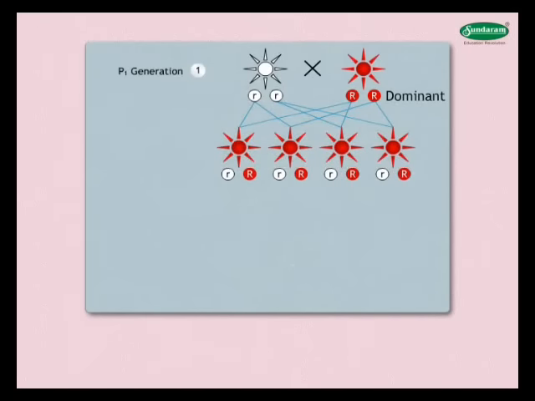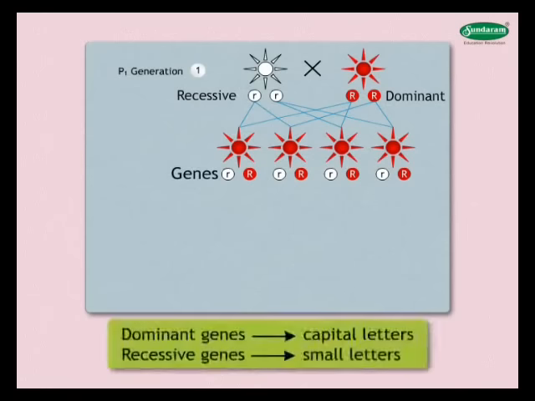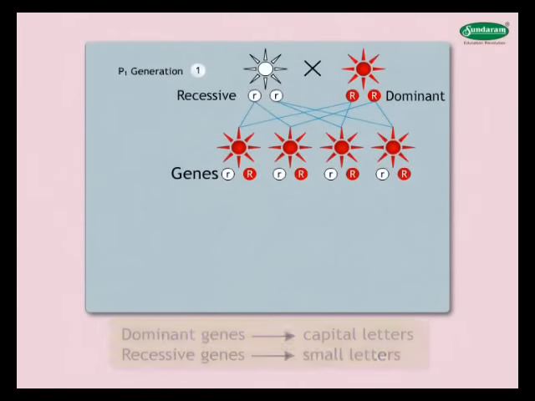White flowers were termed as recessive as this character was not exhibited in the next generation. Mendel stated that the factors responsible for these traits were present in pairs. Today we call these factors as genes. Dominant genes are represented by capital letters and recessive genes are represented by small letters.